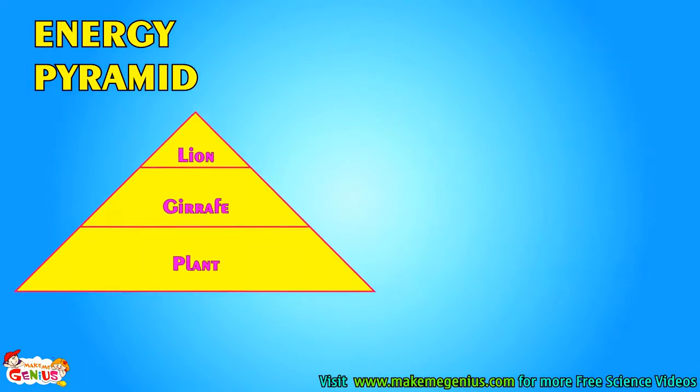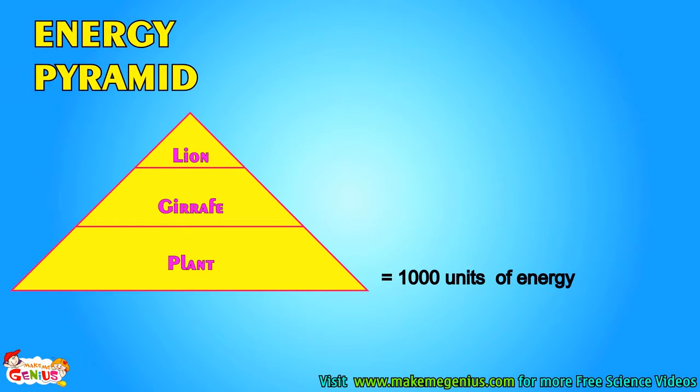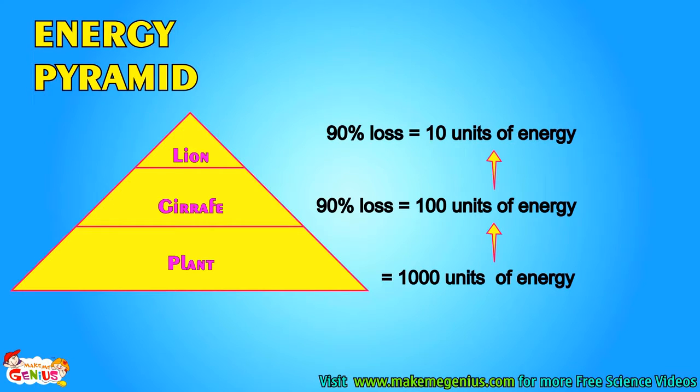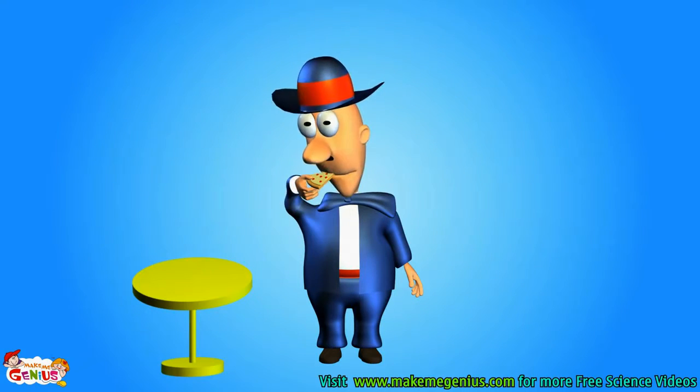To understand the energy pyramid, let's assume plants absorb 1,000 units of energy from the sun. When the giraffe eats it, 90% energy is lost, so the giraffe only gets 10% of energy. This means energy transferred from plant to giraffe is 10% of 1,000 units of plant energy, which is 100 units. Now when the lion eats the giraffe, 90% energy is again lost, and the lion gets only 10 units of energy. So now you know more about food and energy.